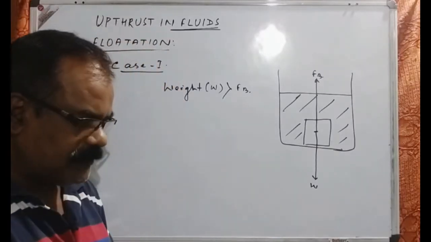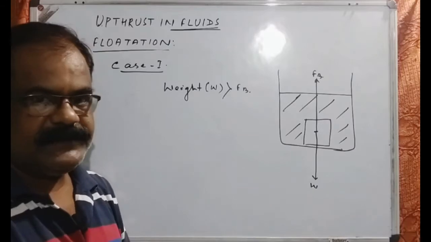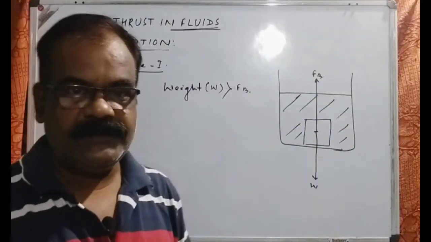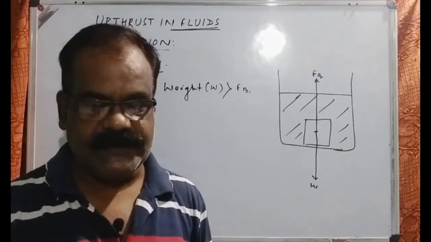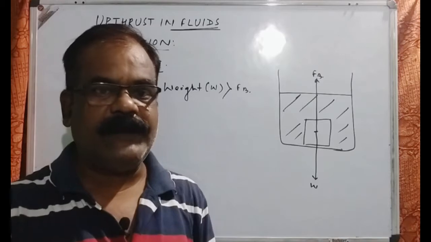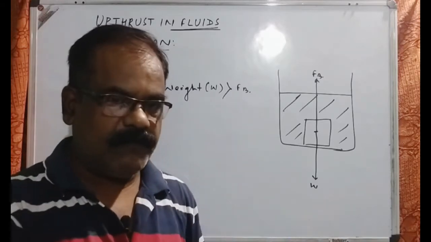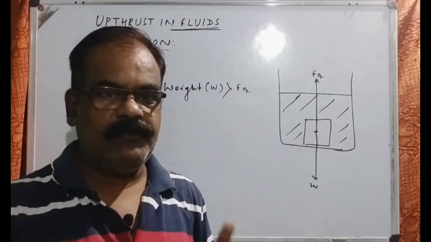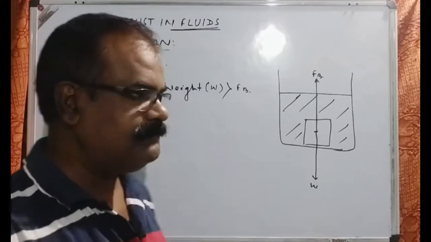So whenever the weight of the body is more than that of the upthrust, then obviously it will sink down. This also happens in the case of gases. For example, whenever we take a balloon and blow air into it, if it is left, it will come down. But a balloon filled with hydrogen or helium can be raised up.